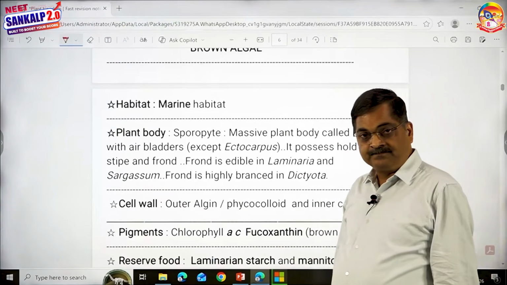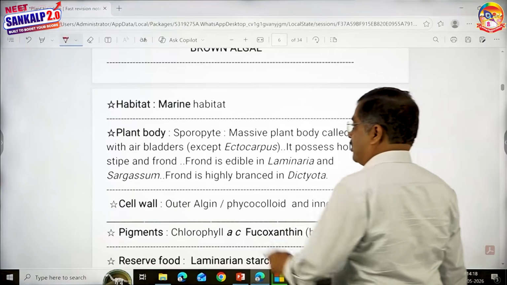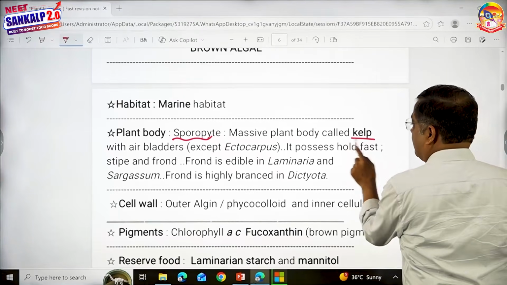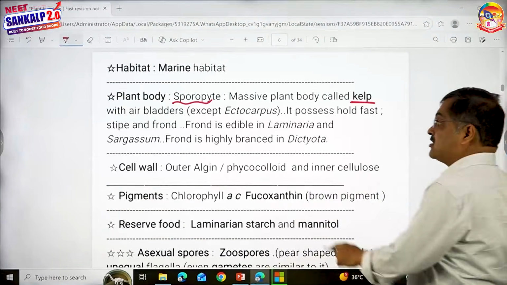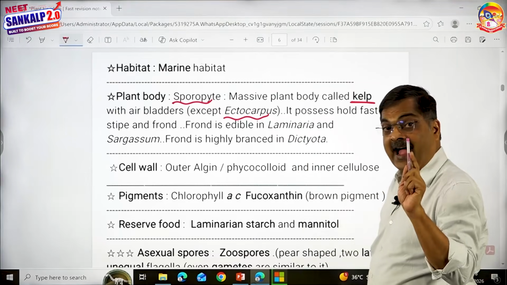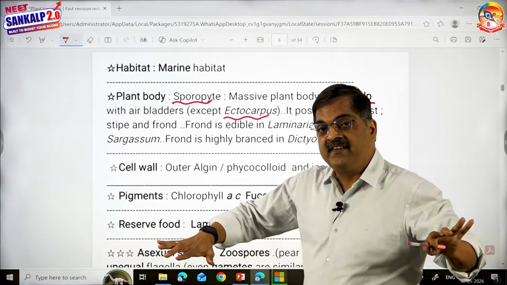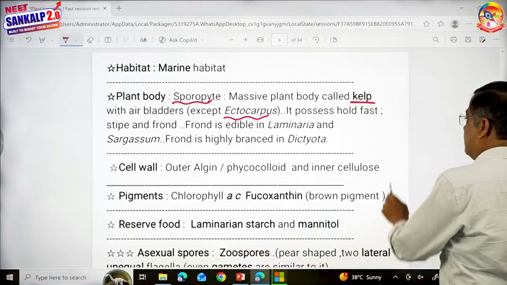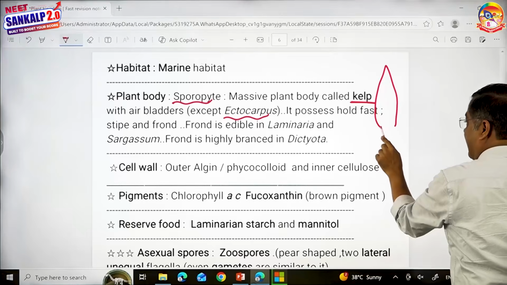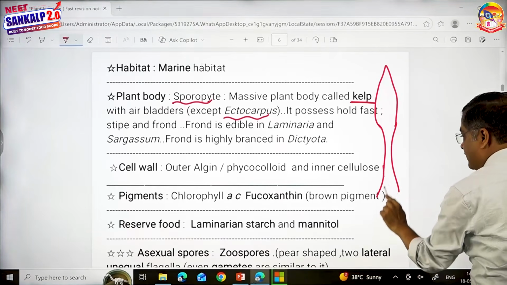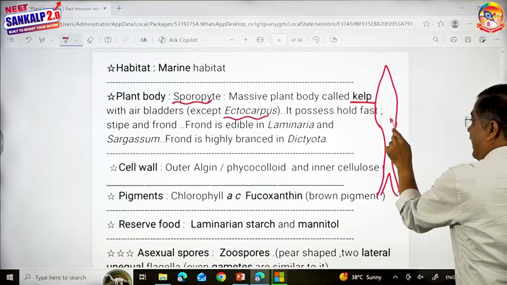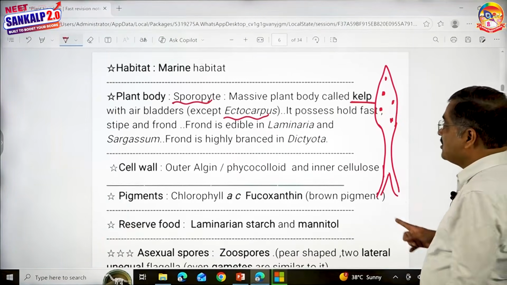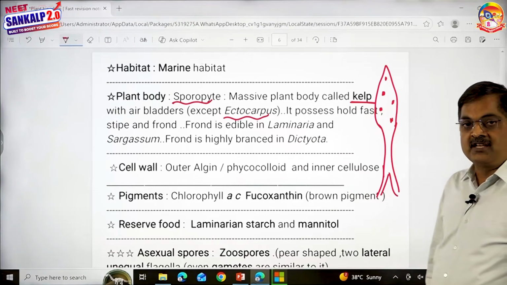Habitat: they're mostly marine. Plant body, very important, is actually a sporophyte, not in your book, but remember that. It's a massive plant body, kelp you call, with air bladders. This is important. Ectocarpus does not have holdfast, stipe and frond. It is just filamentous. That point is important. Frond is edible. Look here, in Laminaria, you have seen the diagram. This is the holdfast, this is the stipe, and this is the frond. You see this structure in all the kelps, but not in Ectocarpus.